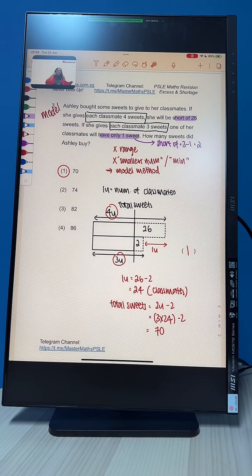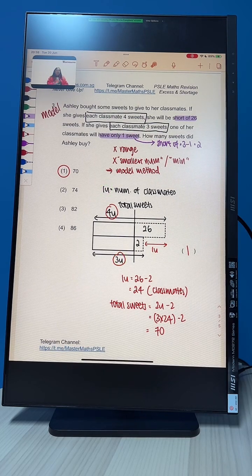Alright? Because again, I mentioned before, if we don't know something, we call it 1 unit to make our lives a lot easier. So we call 1 unit to be the number of classmates that she has. So if she has 1 unit of classmates, since she gave 4, then the total will be 4 units. If she gives 1 person 3, there are 1 unit of them. 3 times 1 unit gives you 3 units.